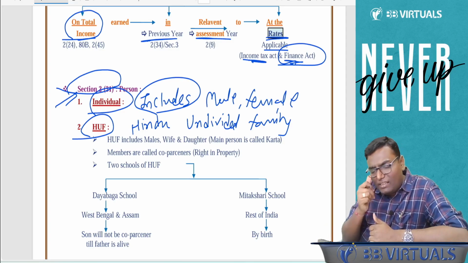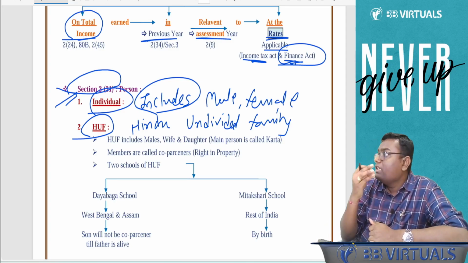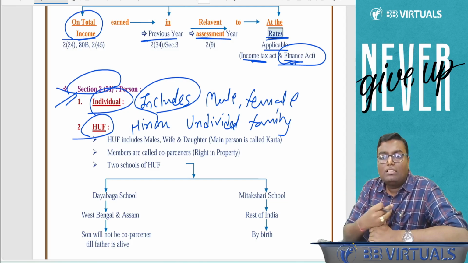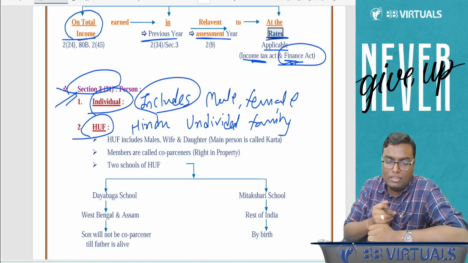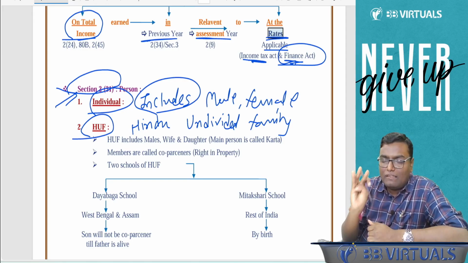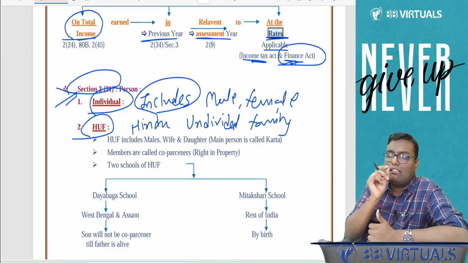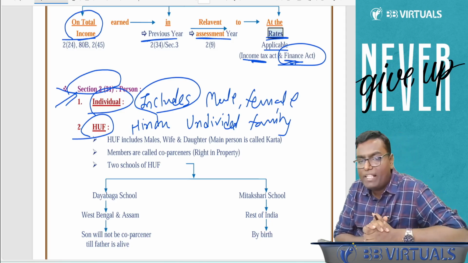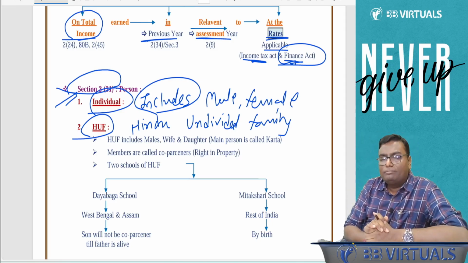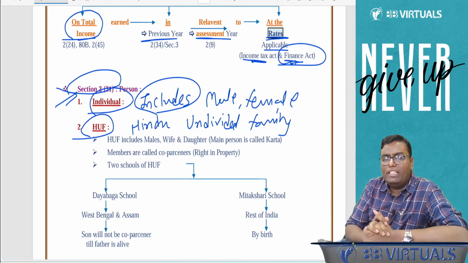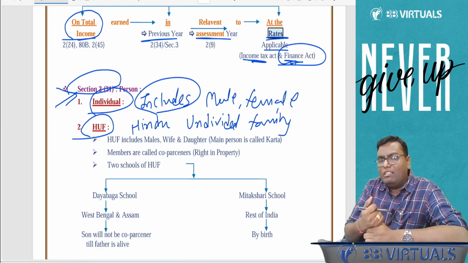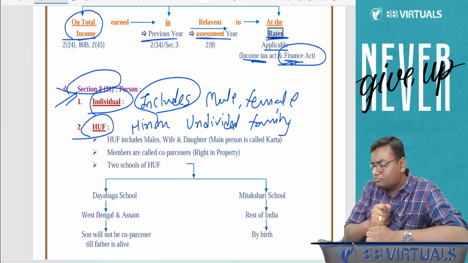Now, who can create Hindu Undivided Family? Hindu, Jain, Sikh, Buddhist. People of these four religions can create this status called Hindu Undivided Family. Tell me, can you open your HUF if you belong to any of these four communities? Yes or no?